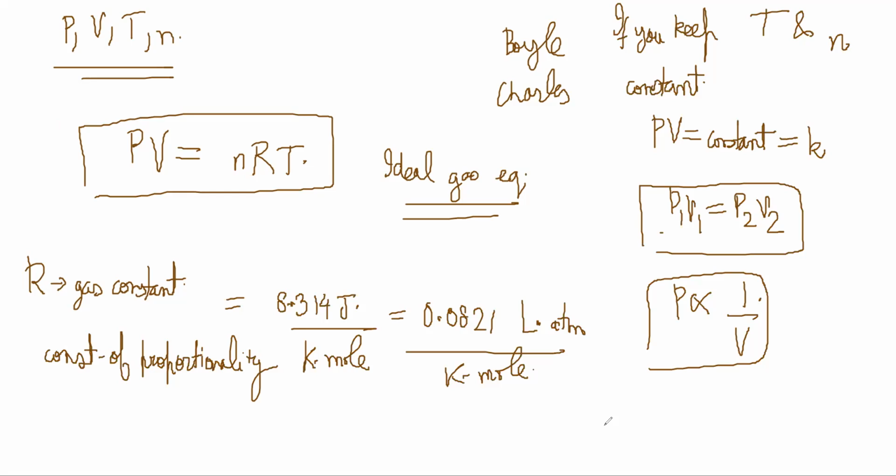Similarly, Charles' law is also fairly straightforward. Charles' law is basically keeping pressure and number of moles constant.